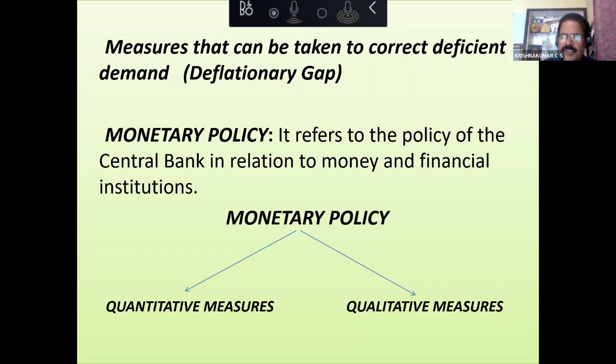We have to keep on teaching them equilibrium level of income determination by the AD-AS approach. And from there, we can come to the S is equal to I approach. Both are actually related. Then we can go on to the multiplier concept. Give them a lot of practice in the multiplier concept.